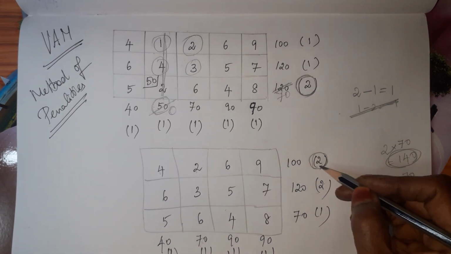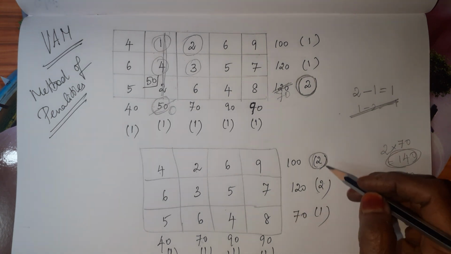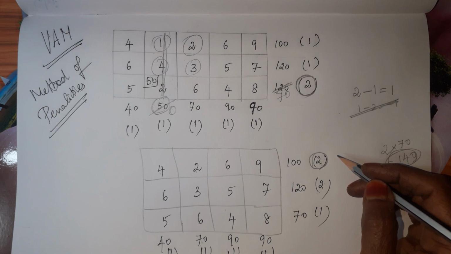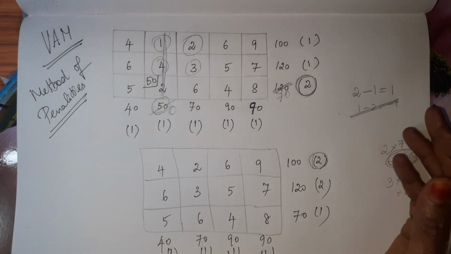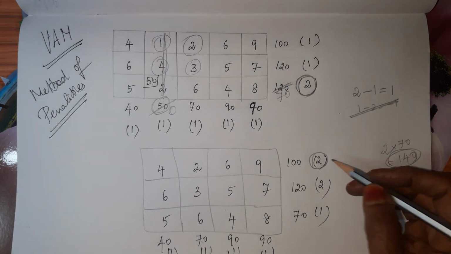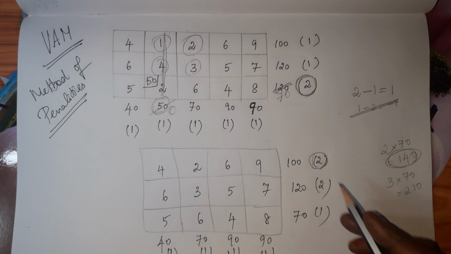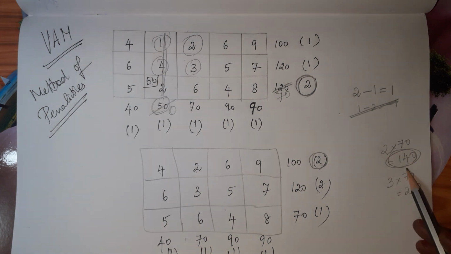Actually, in the procedure, they didn't mention all these things. Out of all the penalties, we have to take the maximum only. But if we have more than one of the same value, we can take any one. That is the procedure. For example, if we take this 2, 2 is the minimum and 70 is the allotment, 2 into 70, 140.